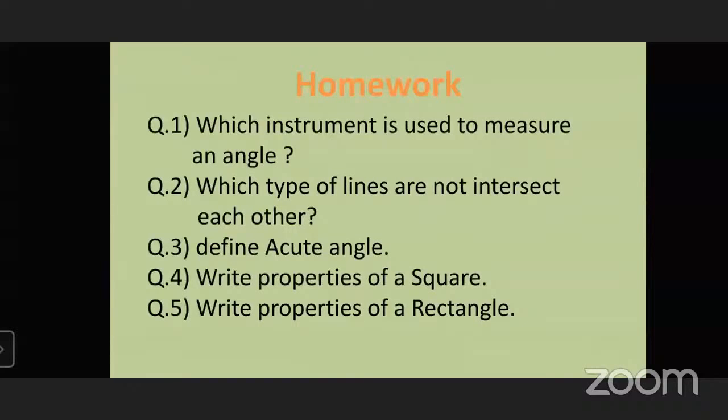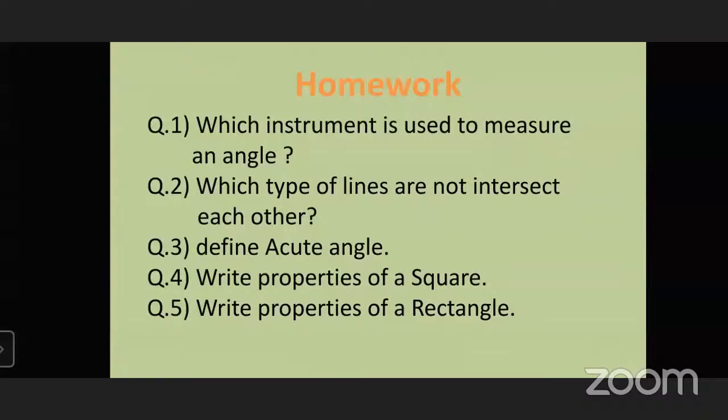Now tell me how many vertices does a triangle have? 3 vertices. Very good. And for a rectangle, how many vertices? 4 vertices. Okay. So which instrument is used to measure an angle? Measuring in degrees, but by which instrument? Protractor. Very good. A protractor is a semicircle figure, by which we measure all angles.